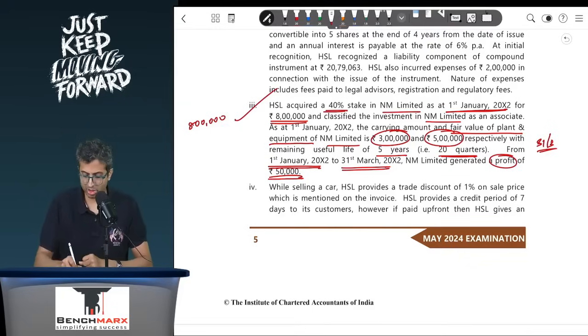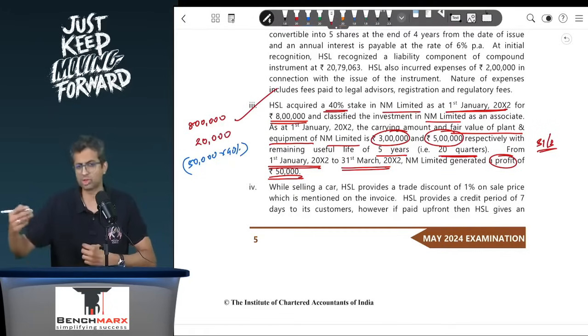So over here we will say that we will add our share of the profits. So to this you will add, let us say, 50,000, which is the total profit, into 40%, that is our share, which will come to I think 20,000. You will add 20,000, but this 50,000 is calculated based on the depreciation of NM.